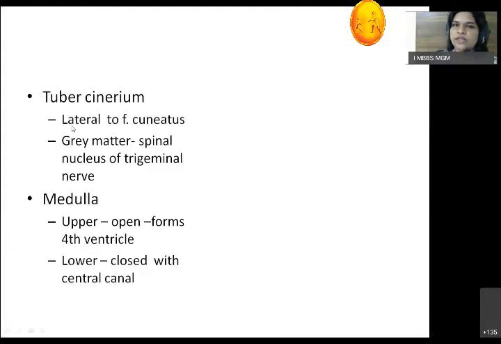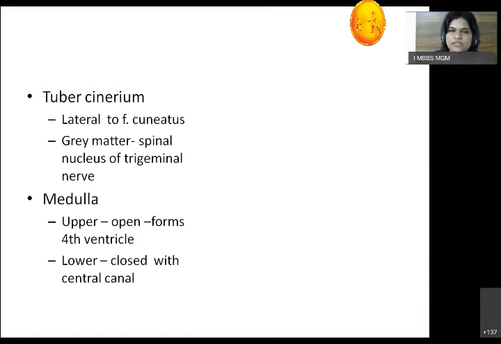So what is tuber cinereum? It is just lateral to the fasciculus cuneatus. It is also a gray matter where the nucleus is present, which is called the spinal nucleus of trigeminal nerve, which will continue downwards as well. The trigeminal nerve is the fifth cranial nerve. It has multiple nuclei, in fact 4. One of them is called the spinal nucleus of trigeminal nerve. This is present in medulla.